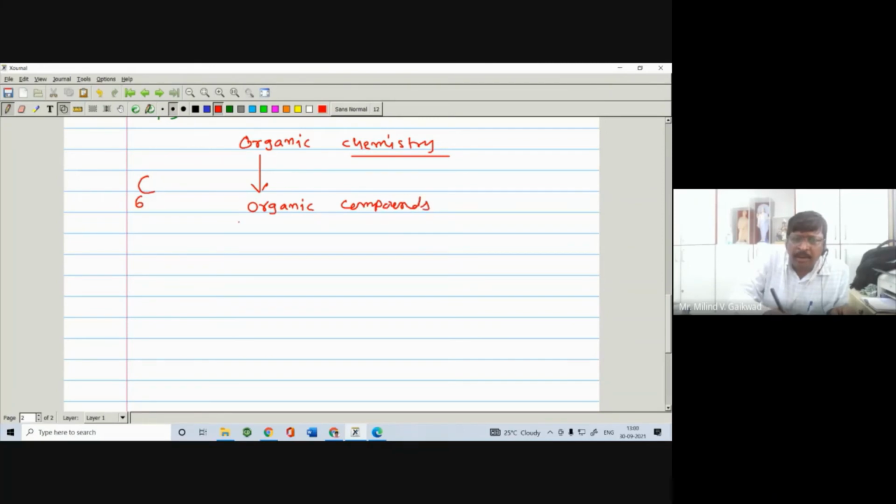What are organic compounds? Organic compounds are the compounds which contain carbon. So anything which contains carbon, and its study, is called organic chemistry. Very simple definition. The study of organic compounds, or the study of carbon containing compounds, is called organic chemistry. So only on this carbon we set up a subject called organic chemistry. It is very easy, very simple, and all the concepts you have learned in the lower class. Now you know the chemistry, that is organic chemistry, right?